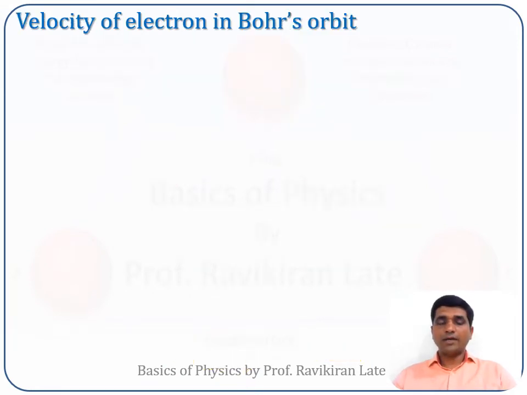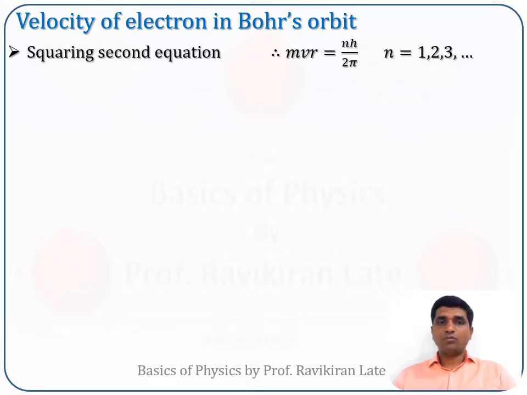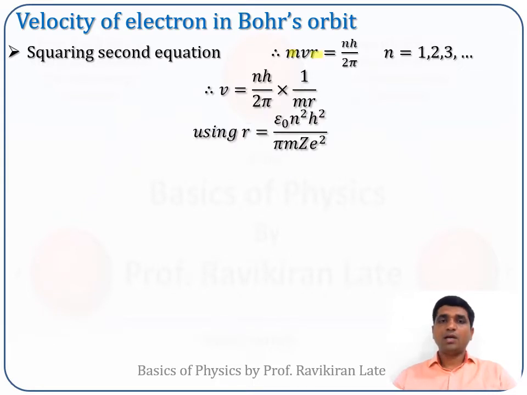Now we will try to calculate the velocity of the electron in Bohr's orbit. From the second postulate we had mvr = nh/2π. So v = nh/2π × 1/m, if I transfer m and r from this side to that side, they get divided. Now I know the value of r, which is εn²h²/πmZe².